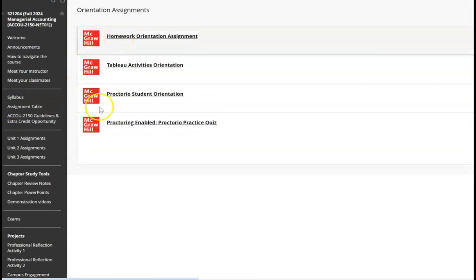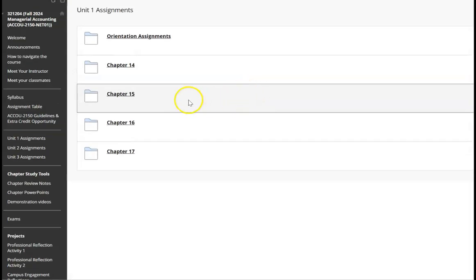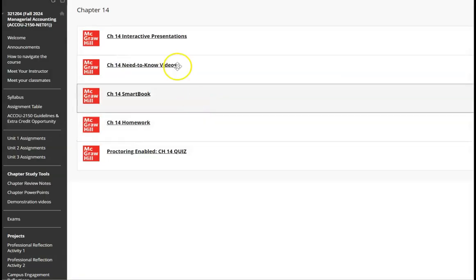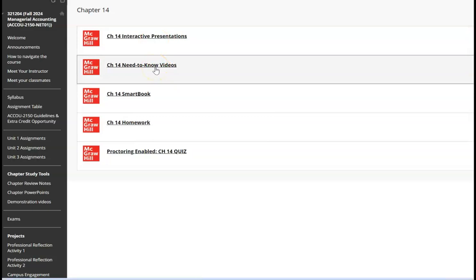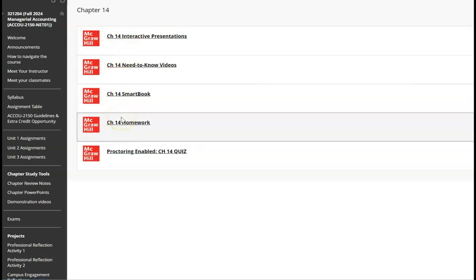Okay, so this is how you'll get to all of our assignments. These are the orientation assignments. We can backtrack and then Chapter 14, right? So the interactive presentations and the need to know videos, these are to help you. There's no points for these, but this is how you learn the chapter. You have to spend time learning the concepts of the chapter before you sit down and do the homework problems. SmartBook asks you questions about what you've read, so you've got to read the chapter before you do that. And actually, I would do all of those before you start the homework.